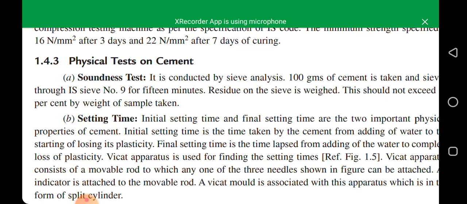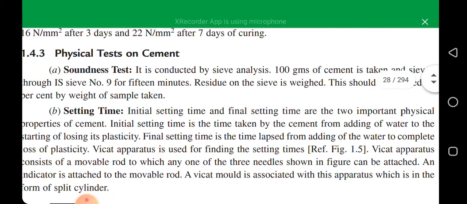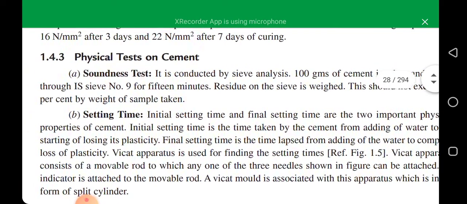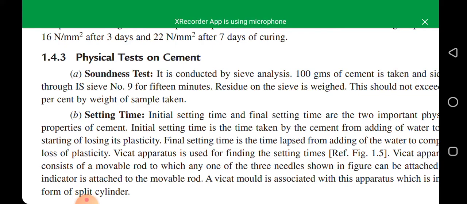So how can we conduct it? We take 100 grams of cement and sieve through IS sieve number 9 for 15 minutes and shake the sieve. When we shake the sieve, the cement starts moving down. So as we learned before, the retained weight of cement on the number 9 sieve should not be more than 10%. So what is meant by 10%? If we take 100 grams of cement, we need to find 10% of 100 grams.